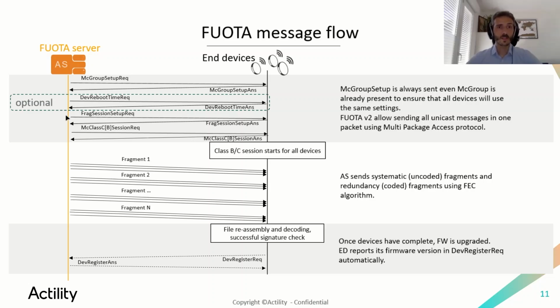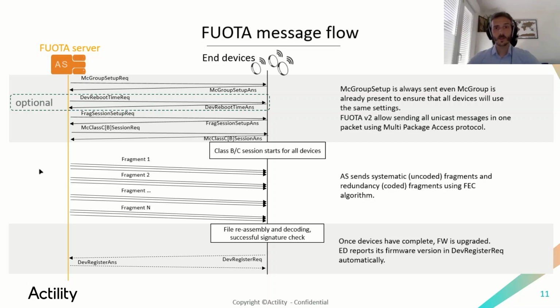The third command is a frag session setup request, to indicate to devices how many fragments are expected, their size, and also if redundancy will be used in the multicast session. And the last command is the multicast class B or class C session request, to indicate the rendezvous time, meaning the time when devices will need to enter the multicast session, but also which data rate and which frequency will be used to send fragments.